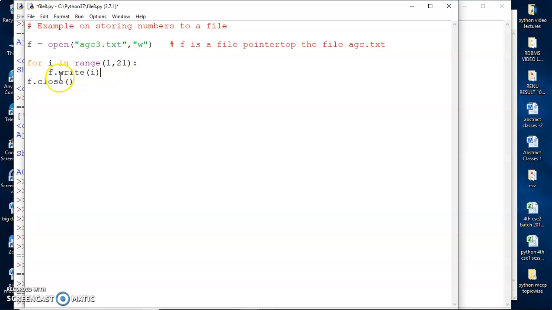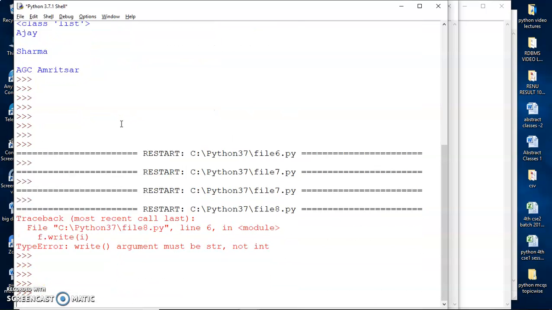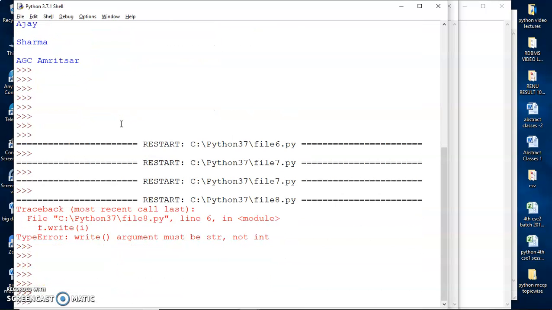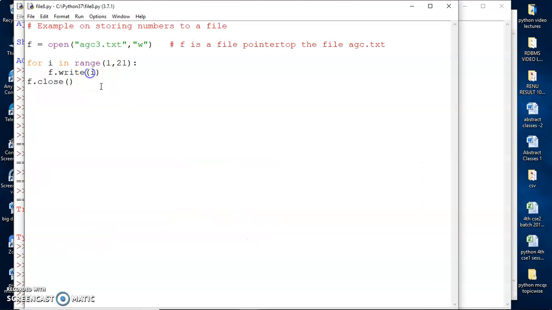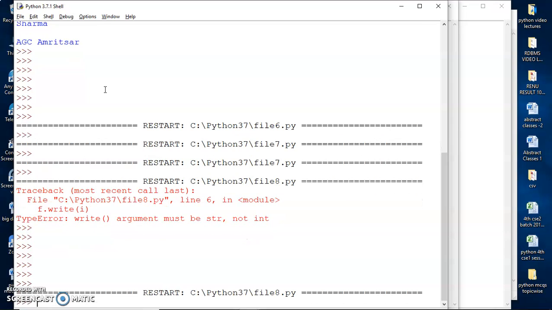So if I try to use the write function to write the contents of i into the file agc3.txt, it's going to give me an error. And you can see that error. The error is that write argument must be string, not int. So what we can do is we can convert it into a string. And then, so the program runs now successfully.